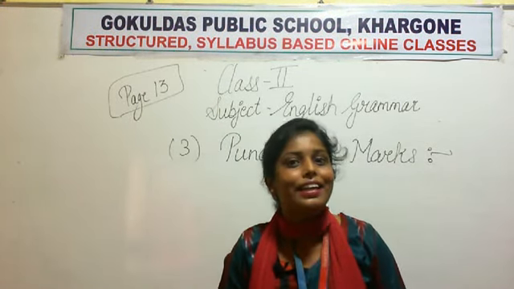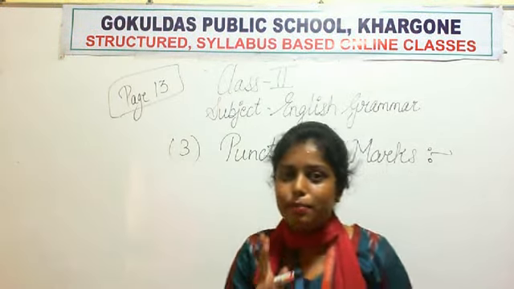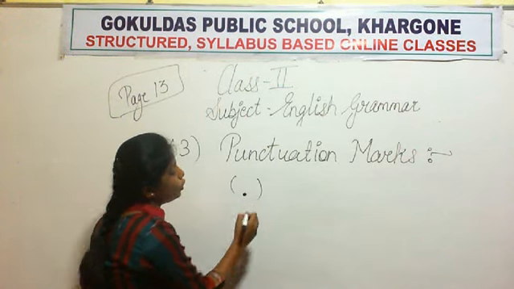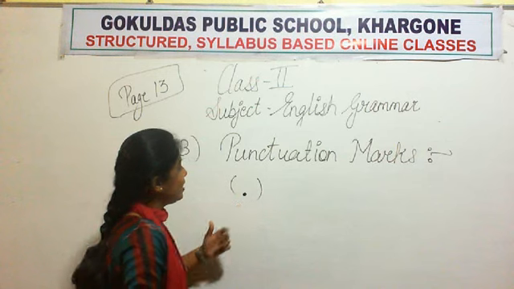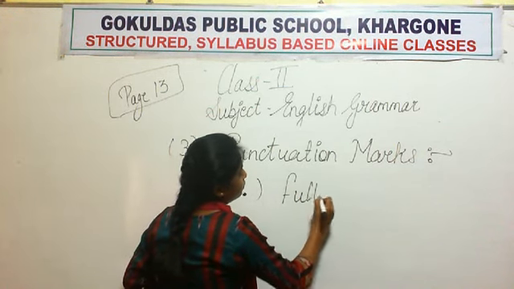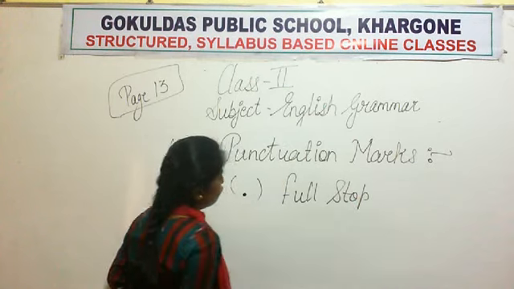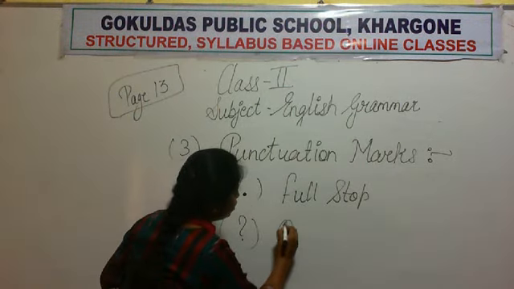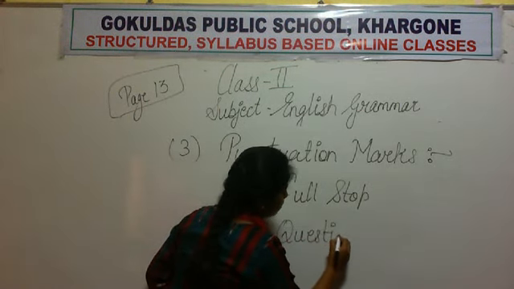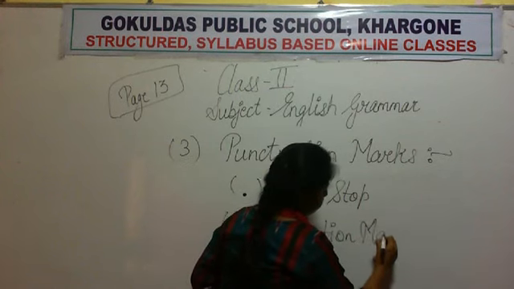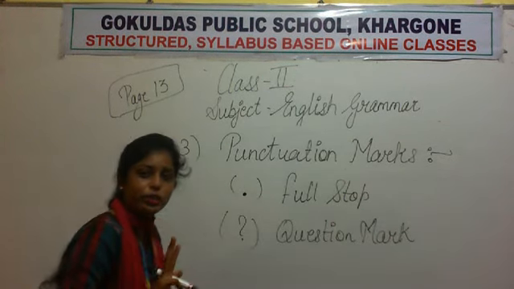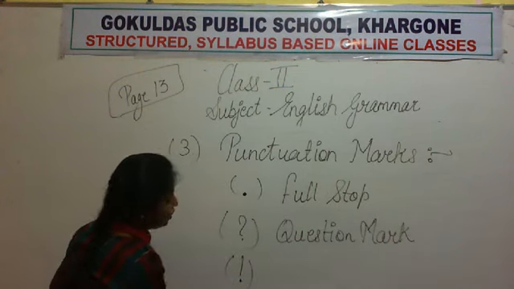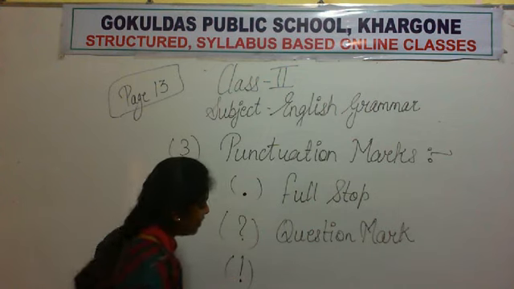So in your syllabus right now in class 2, there are 3 main important punctuation marks given. The first one is this. Okay, what is this? I have told you when we were writing the questions and answers. This is a full stop. Full stop. Okay, and this one. What's this? This is a question mark. And the third punctuation mark is the exclamation mark. This one. Okay, the spelling is a little difficult.